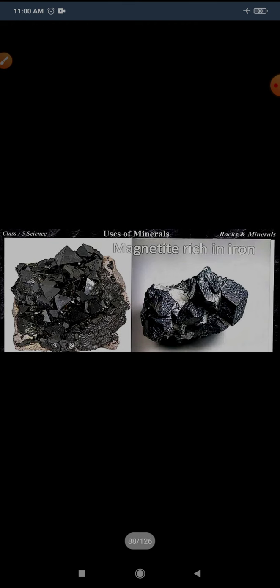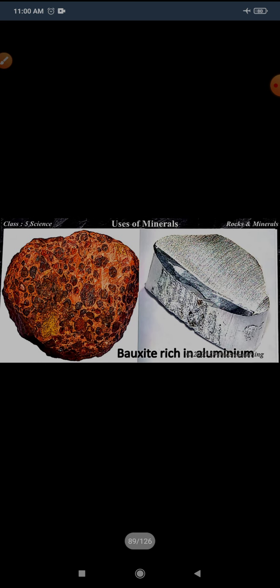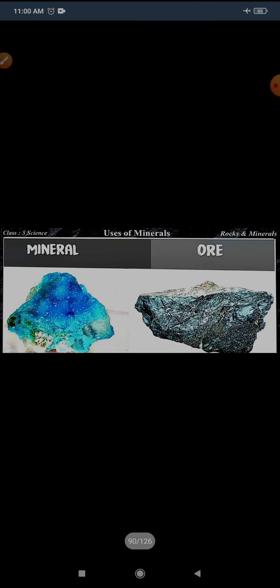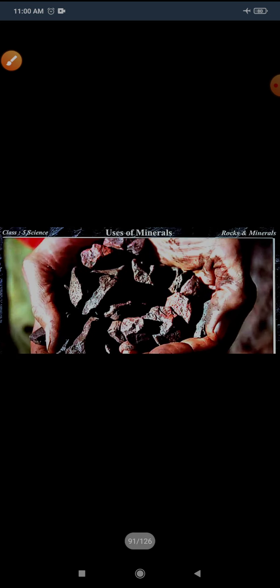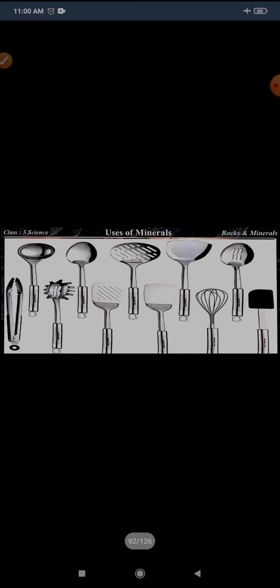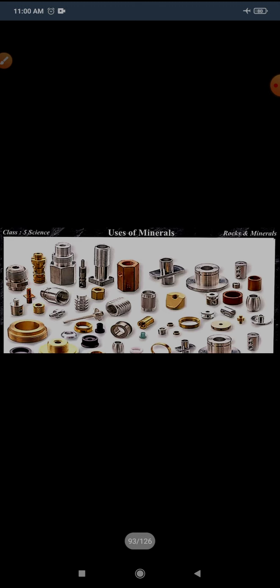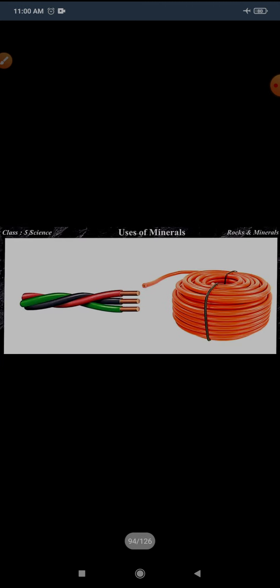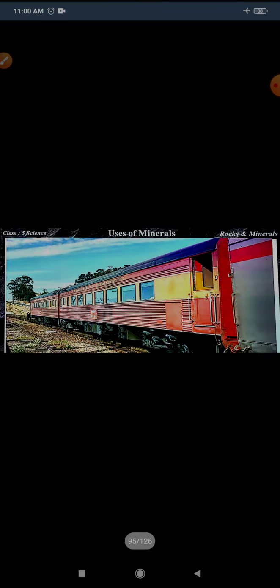For example, magnetite is rich in iron, and bauxite is rich in aluminium. Such minerals are called ore, O-R-E, ore. Why are such minerals called ore? These ores are used for extracting metals, which can be used for making utensils, machine parts, electric wires, coaches of trains,